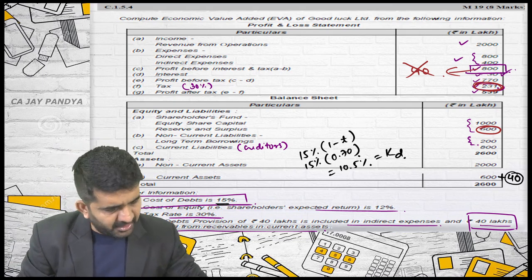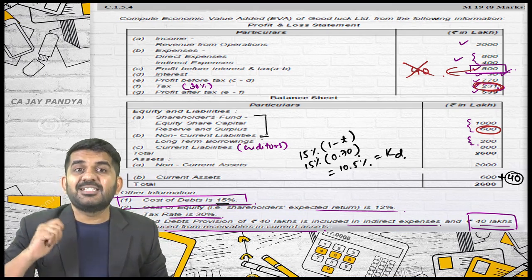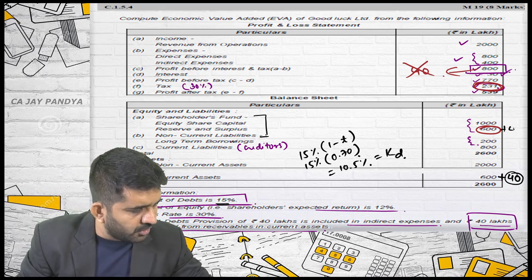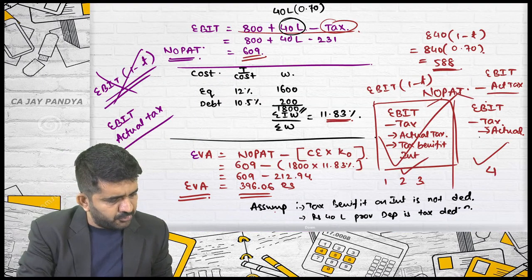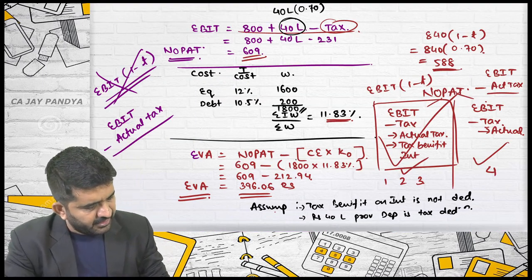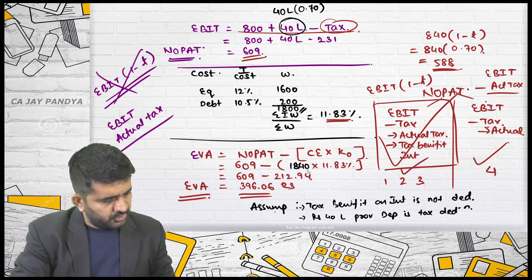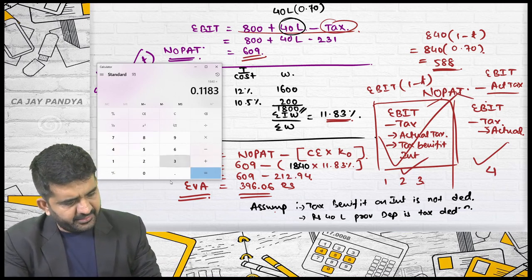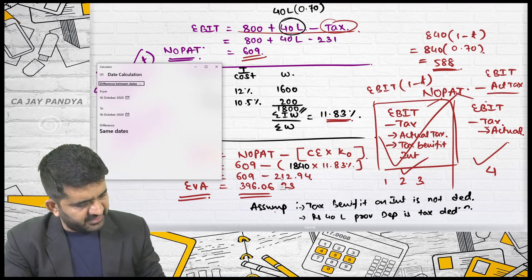You will say, sir, we are totaling this only. But still, your balance sheet should tally. If 40 is added over here, 40 will be added to your profit also. So this should be taken as 640. You are absolutely correct. I am rectifying it. It should be 1840. So this should be 1840 into 0.1183 is 217.67.